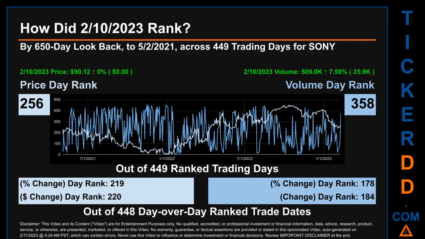The line graph overlays price and volume's daily ranking, as shown respectively in light versus dark blue, across those target trading days. In this view, essentially the dips are good whereas the spikes are bad. The price's day-over-day percentage change, jumping 0% on the 10th of February 2023, had a day rank of 219 while its dollar difference of $0 had a rank of 220 when compared day-over-day across 448 trading days. Volume's percentage change and difference were ranked respectively at 178 and 184.